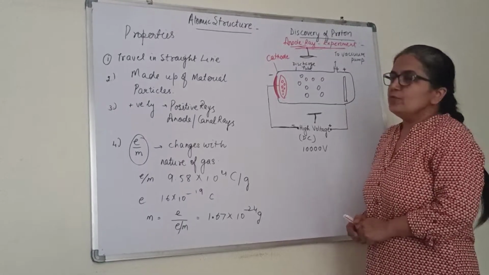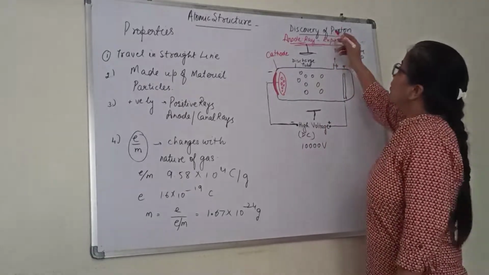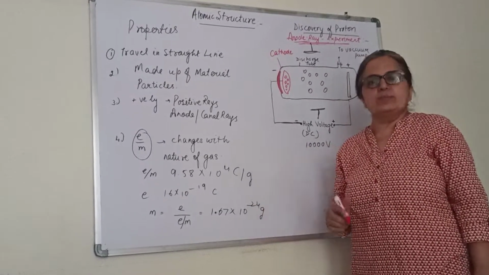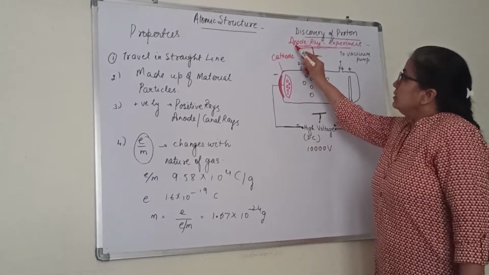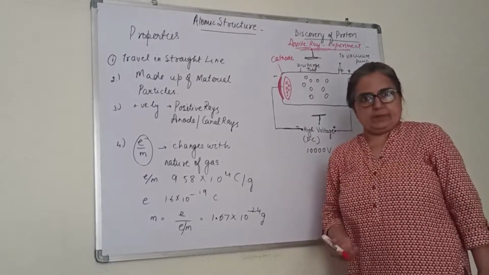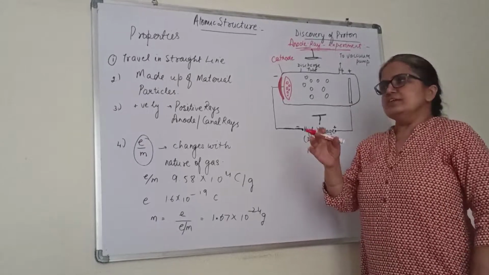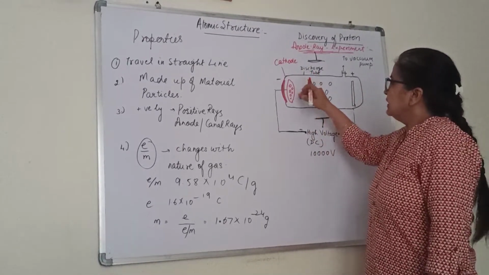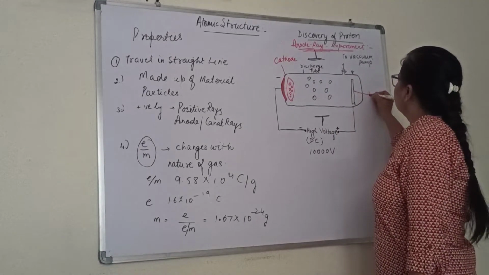Okay, so now we will proceed with the discovery of the proton. Another fundamental particle, another subatomic particle. This was called the anode ray experiment. Actually, the setup is the same. This was the discharge tube, this was the cathode, this was the anode.